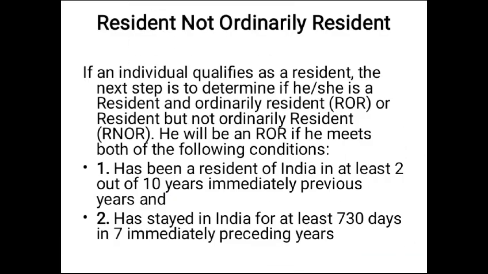Resident and not ordinary resident. If a person is qualified as a resident, the next step is to find out whether he is an ordinary resident or not ordinary resident. He will be a resident and ordinarily resident if he meets the following two additional conditions.